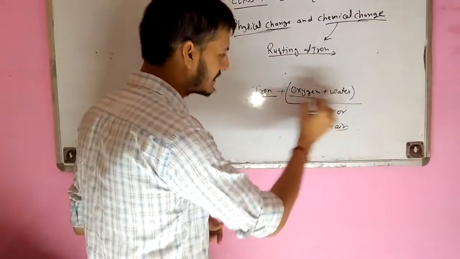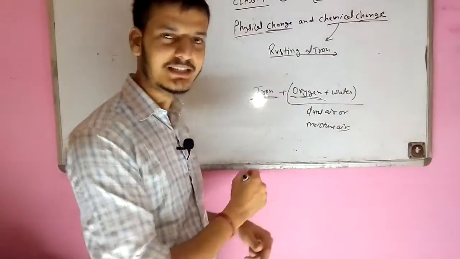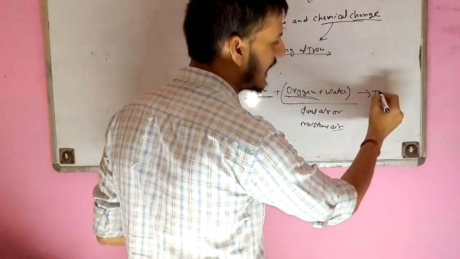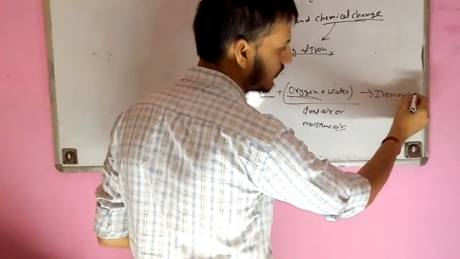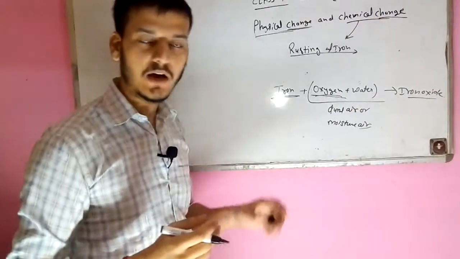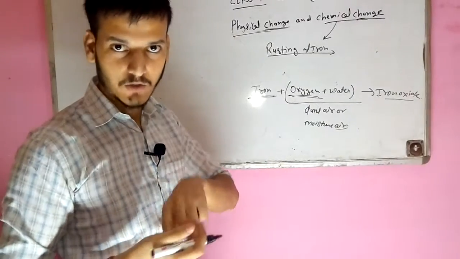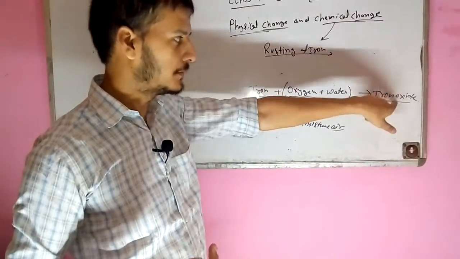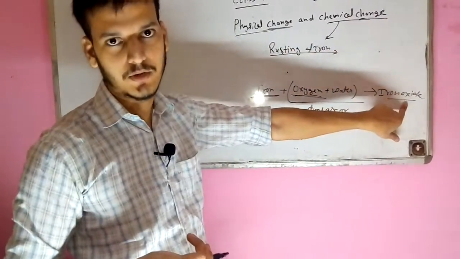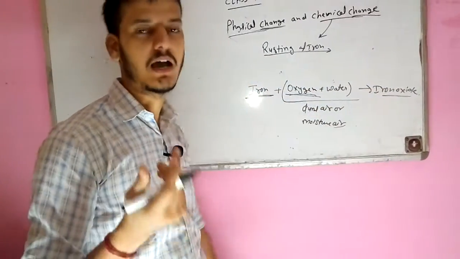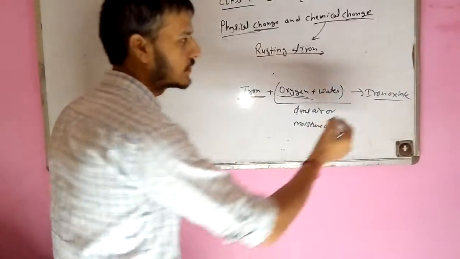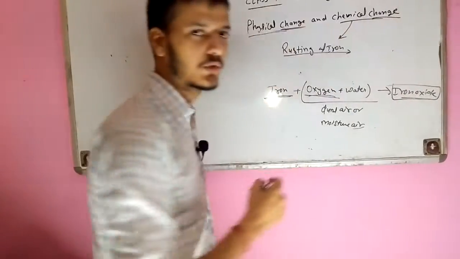In these conditions, iron reacts with oxygen and is converted into iron oxide. The brown colored layer on the surface of iron is made up of iron oxide. That is formed after the rusting of iron.